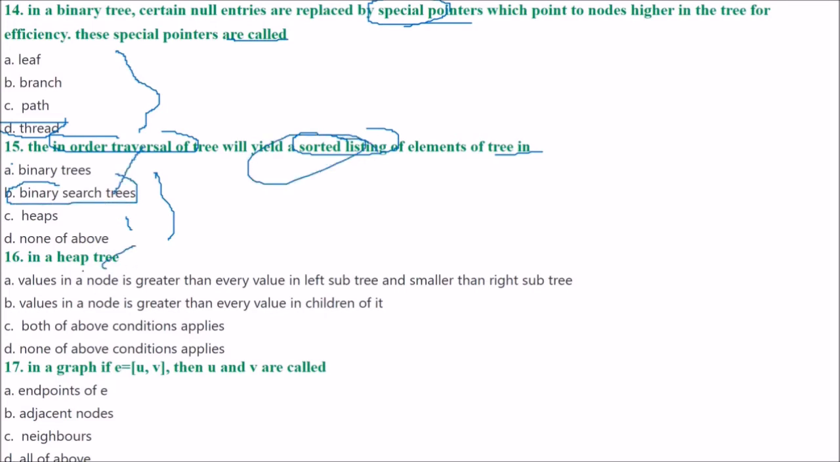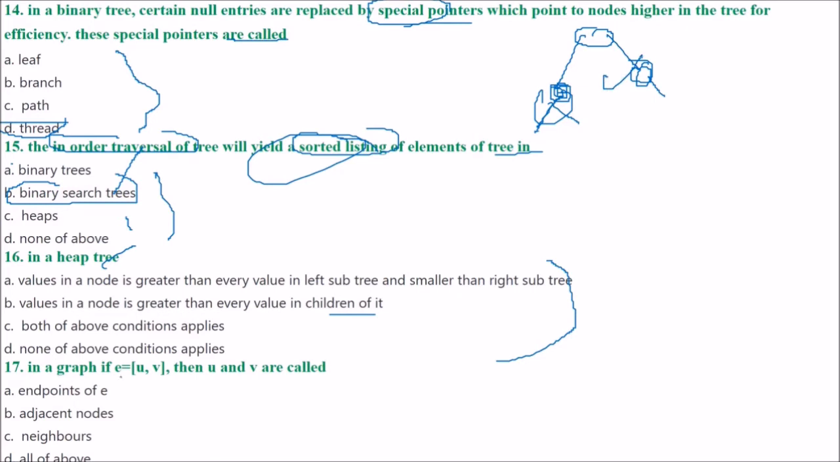Next is, in heap tree. Heap tree, you know what happens in heap. We always have the highest element in the root, and the left subtree and right subtree also are heaps. That is the highest element, and all other elements are lower in the same case. In a heap tree, which is the true one? Can you guess the answer? The answer is D. The value in the node is greater than every value in its children, as I suggested.